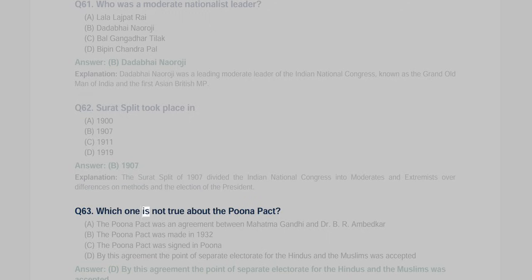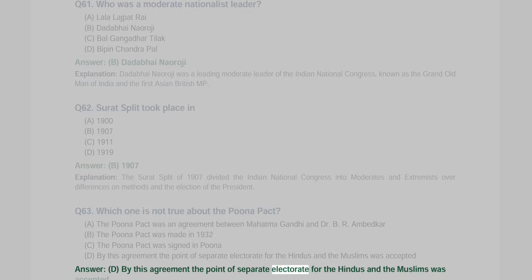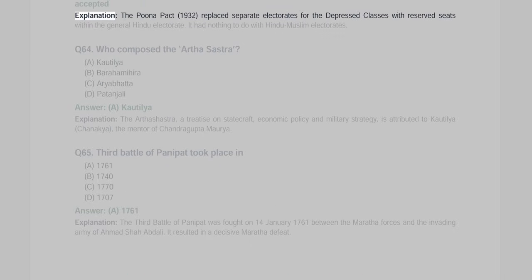Q63. Which one is not true about the Poona Pact? A. The Poona Pact was an agreement between Mahatma Gandhi and Dr. B.R. Ambedkar. B. The Poona Pact was made in 1932. C. The Poona Pact was signed in Poona. D. By this agreement, the point of separate electorate for the Hindus and the Muslims was accepted. Answer: D. Explanation: The Poona Pact, 1932, replaced separate electorates for the depressed classes with reserved seats within the general Hindu electorate. It had nothing to do with Hindu-Muslim electorates.